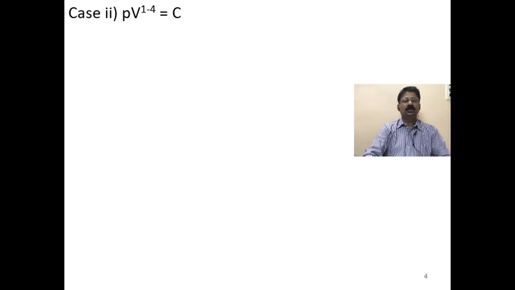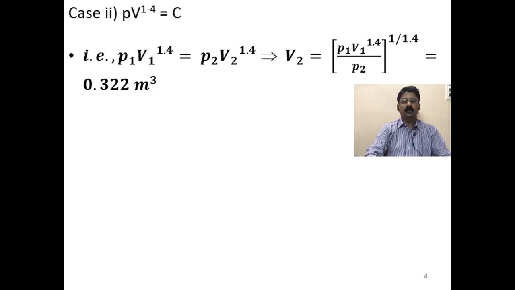Now, let us go to case 2. So, PV to the power 1.4 is equal to C. As all of you know, this is nothing but the polytropic process. So, P1, V1, P2 are known. So, write the expression for V2, because P1 V1 to the power 1.4 is equal to P2 V2 to the power 1.4. So, V2 is equal to, you can write the expression and substitute. I will get V2 as 0.322 meter cube.